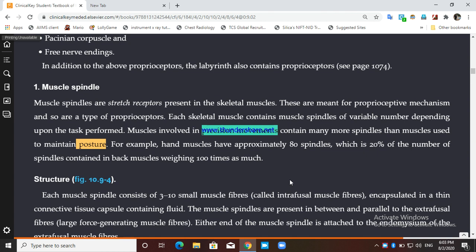For example, hand muscle has approximately 80 spindles, which is 20% of the number of spindles present in the back muscle, which weighs 100 times as much as the muscle in the hand.